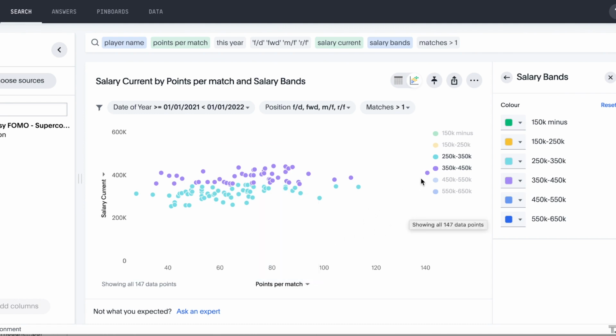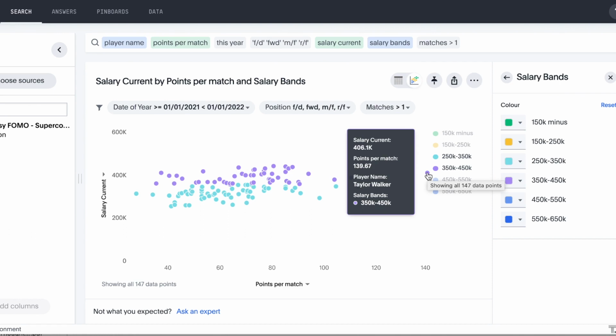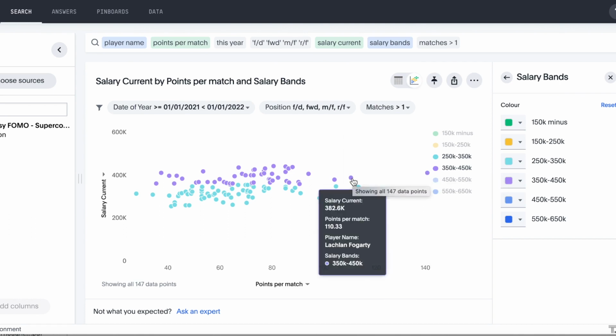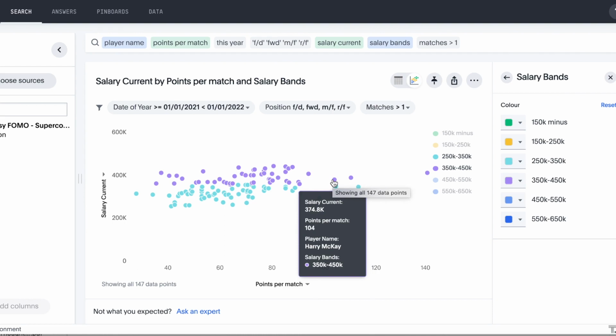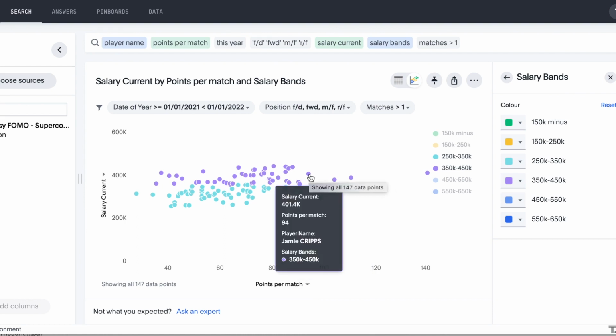The outlier is Taylor Walker, who's had an unbelievable start to the season, nearly 140 points average. We can also see Lockie Fogarty, Harry Mackay, and Jamie Cripps.